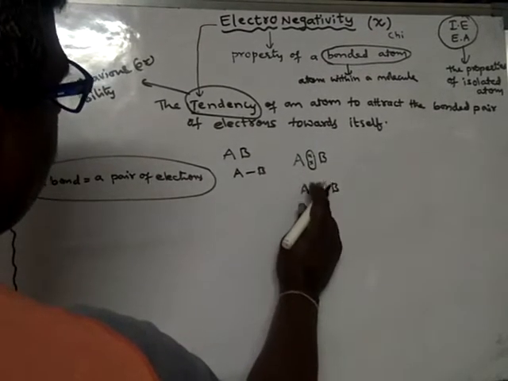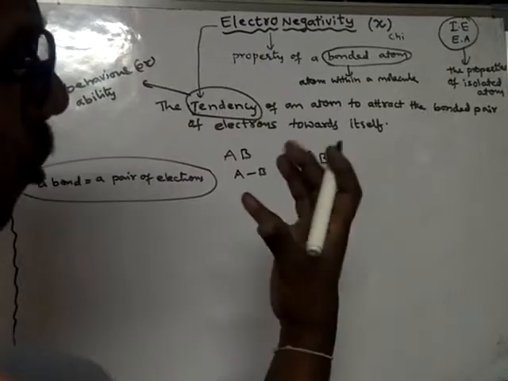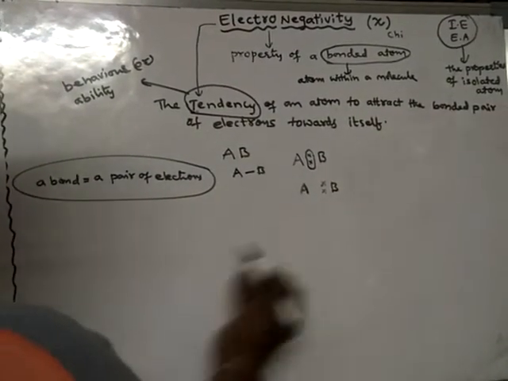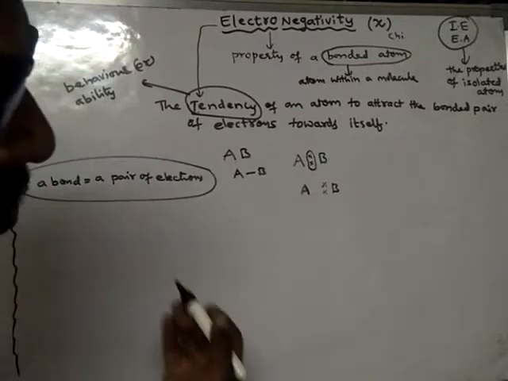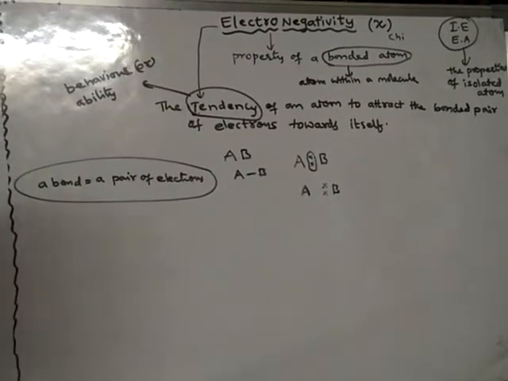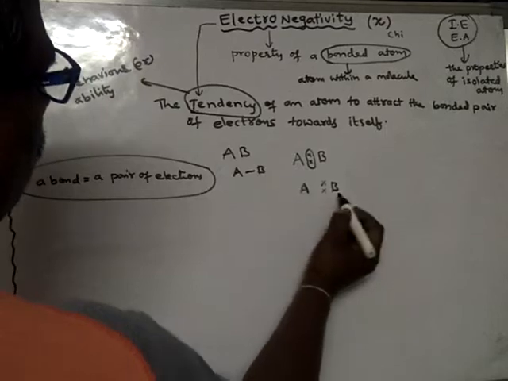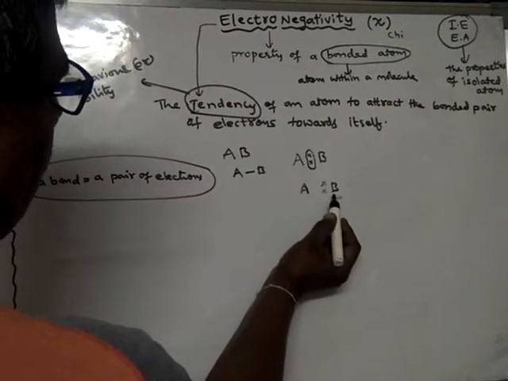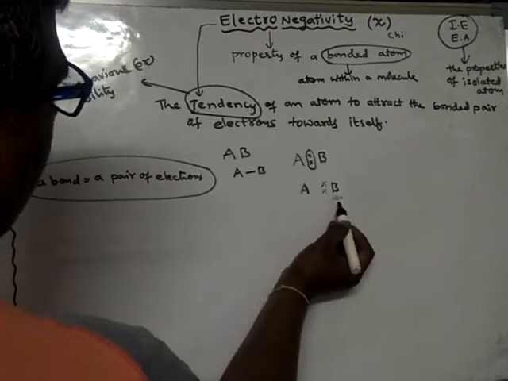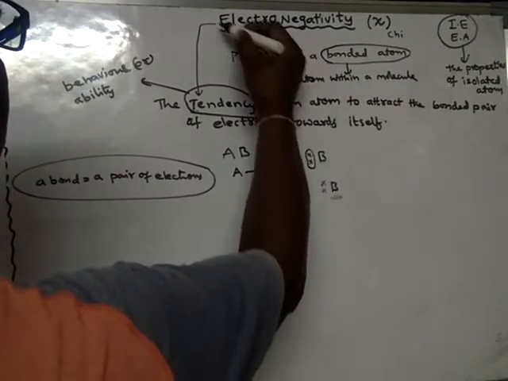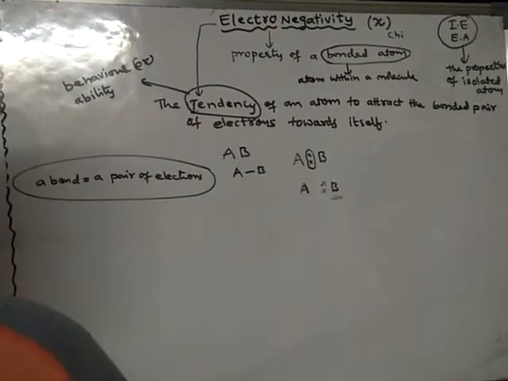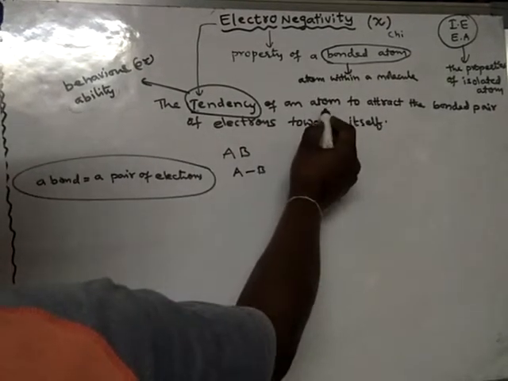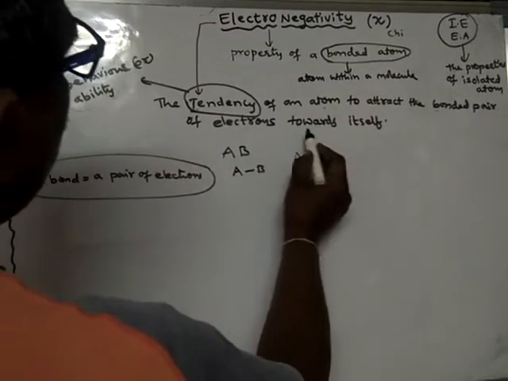Because this particular atom has more tendency to attract that electron pair. So this atom has more ability to attract that electron pair when compared to this atom. That attracting ability is said to be electronegativity. What is electronegativity? The ability of an atom to attract the bond pair of electrons towards itself.